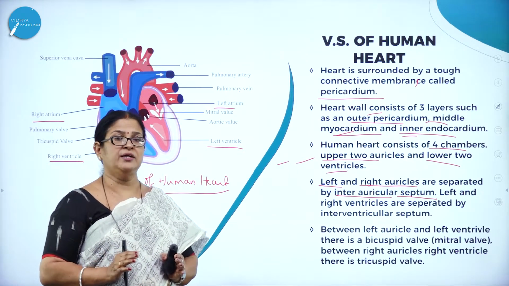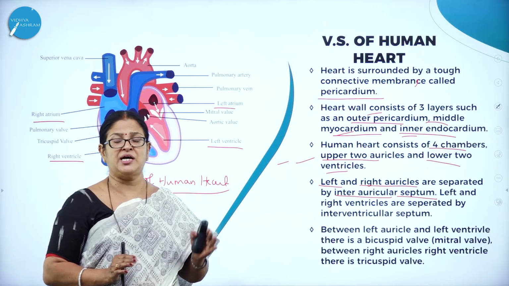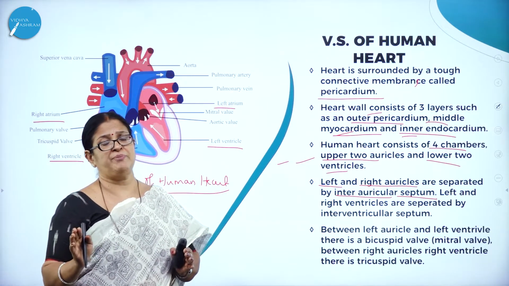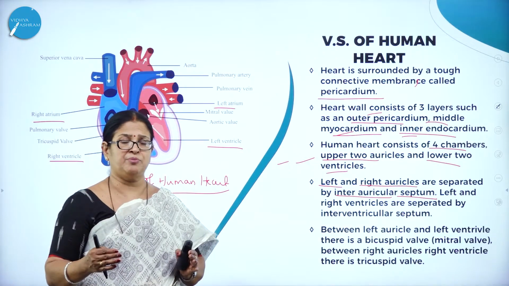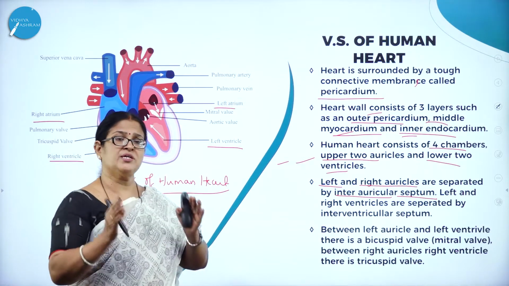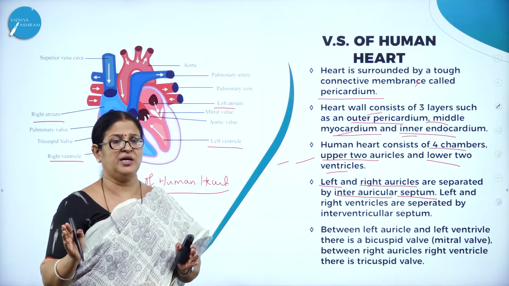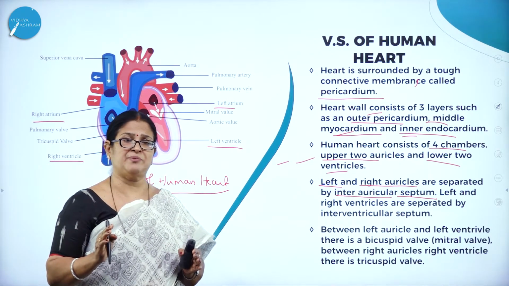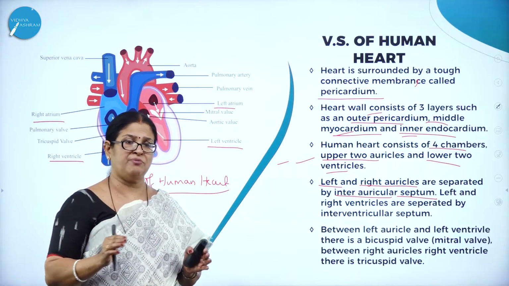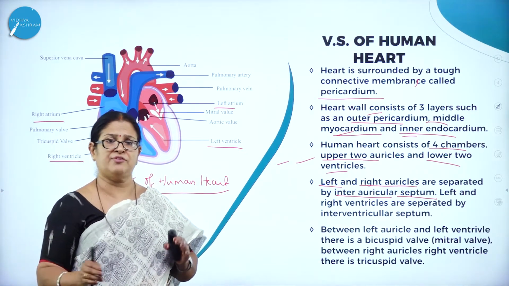The right side of the heart is involved in carrying the deoxygenated or impure blood to the lungs for purification, whereas the left side of the heart supplies the purified blood from the lungs to the different parts of the body through the aorta and blood vessels, and then the blood capillaries. The blood from the right side does not mix with the left side. If it does, there might be a defect called hole in the heart, and then there will be mixing of blood. But here, the interauricular septum separates the right side of the heart from the left side.